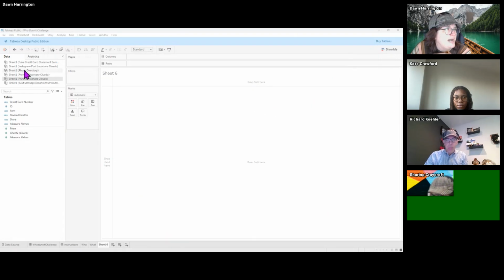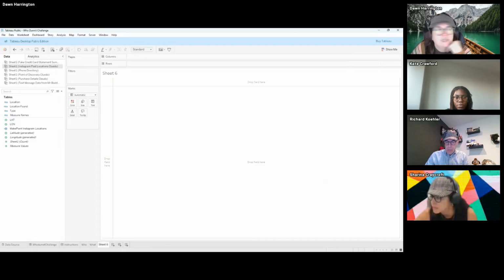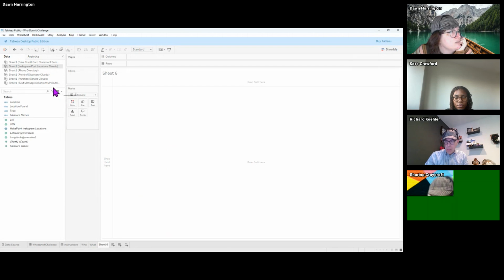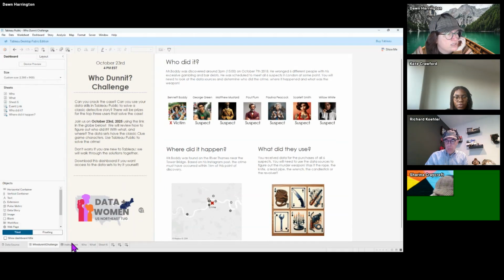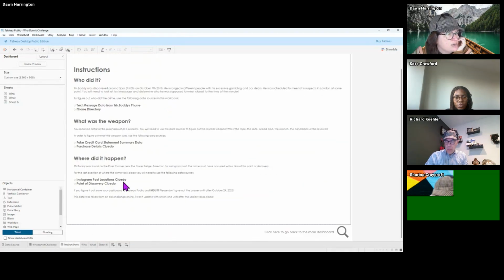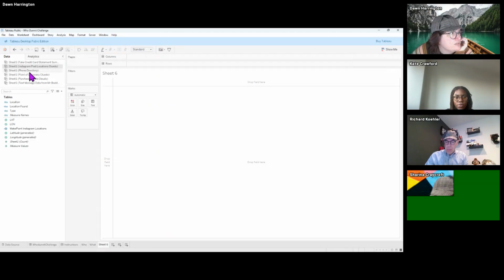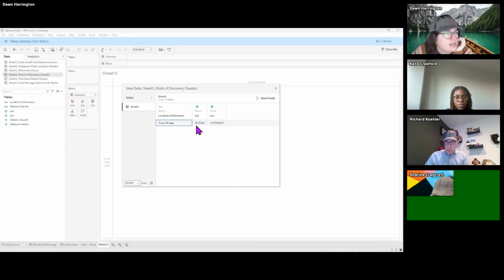So we're going to look at Instagram posts, and we have to figure out the latitude and longitude. Sorry, the instructions here. Instagram post locations, point of discovery, Cluedo. If we look at point of discovery, Cluedo, it gave us a latitude and a longitude.